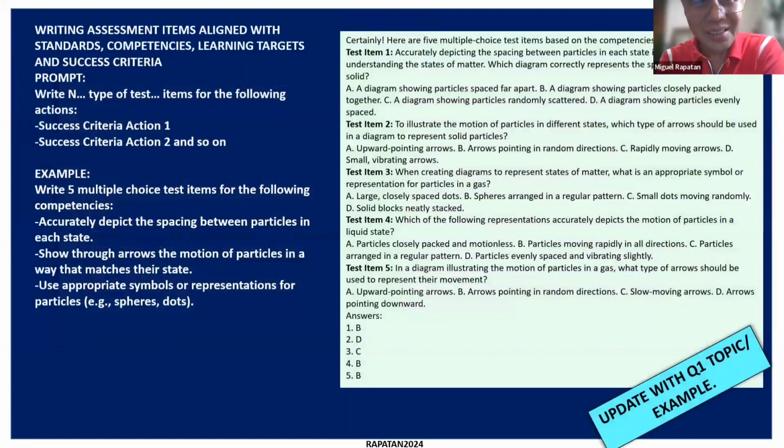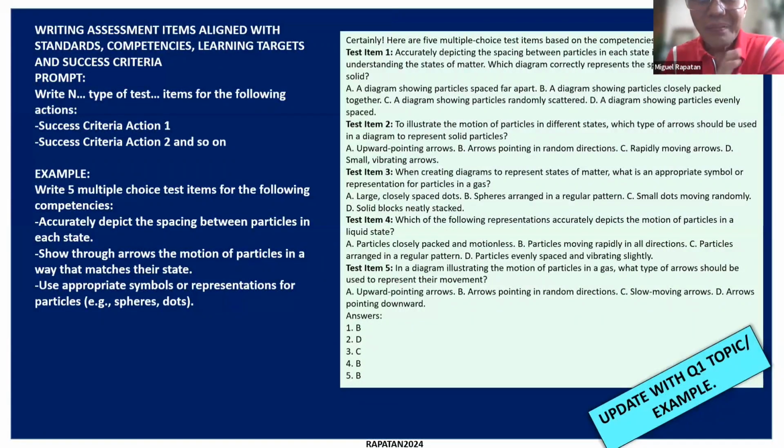So the prompt reads, write n number of items, type of test, items for the following actions. Success criteria action 1, success criteria action 2. If we're looking for more alignment. Okay, so write 5 multiple choice test items for the following success criteria: accurately depict, show through arrows, and use appropriate symbols. Because if you now want to see the success criteria the students did by themselves, and I want to see if they are really ready or really able to do it, then this is something that could be done.